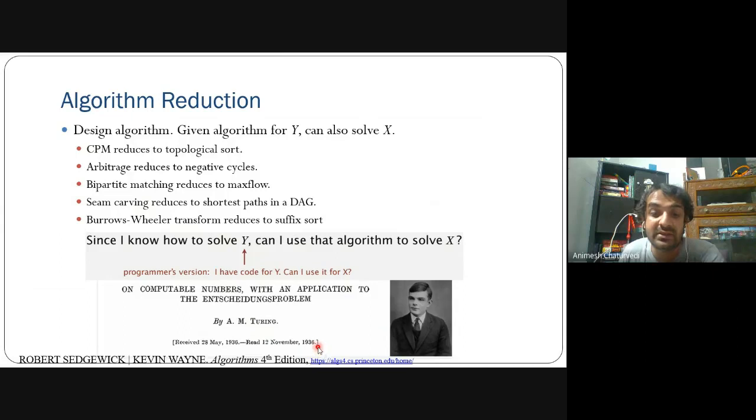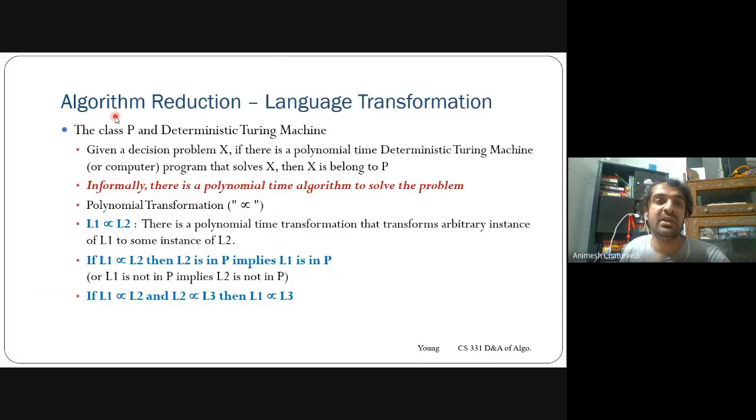In 1936 he published On Computable Numbers, with an Application to the Entscheidungsproblem, a very famous computing problem. This algorithm reduction is almost equivalent to language transformation in the theory of computation.